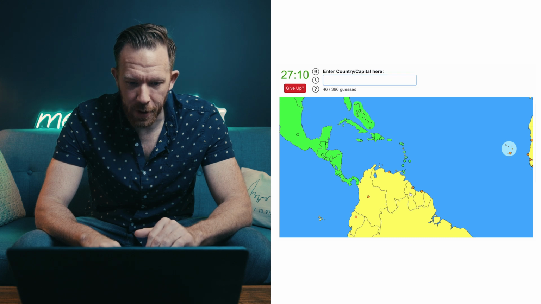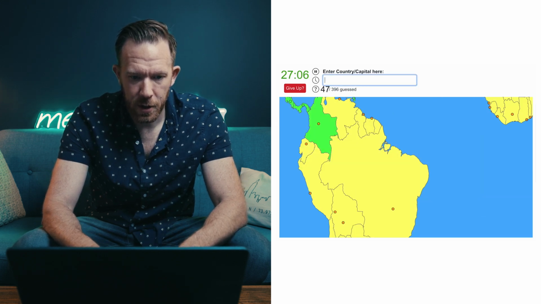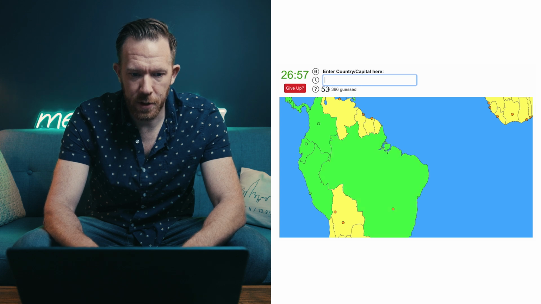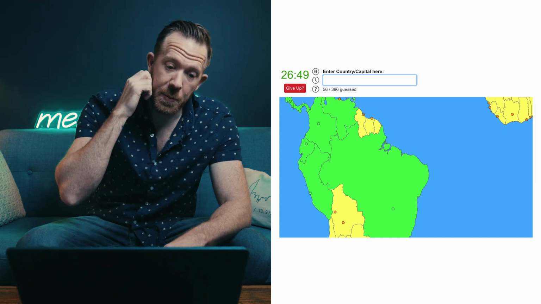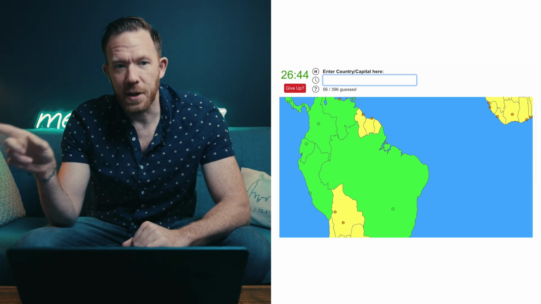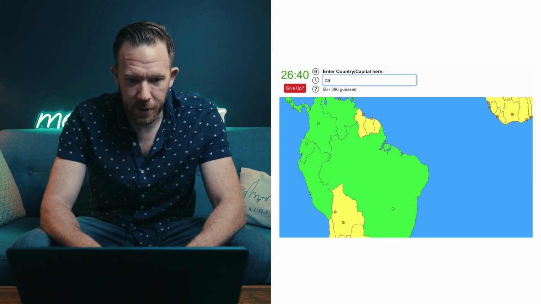Okay, South America. Let's start with the top here. Colombia, Bogota. We have Ecuador, Quito. Peru, Lima. Brazil, Brasilia. Venezuela, Caracas. Oh, see there, it actually captured CAR. Couldn't let me finish Caracas because CAR is the abbreviation for Central African Republic. We'll get there. But now I'm gonna type in Caracas.